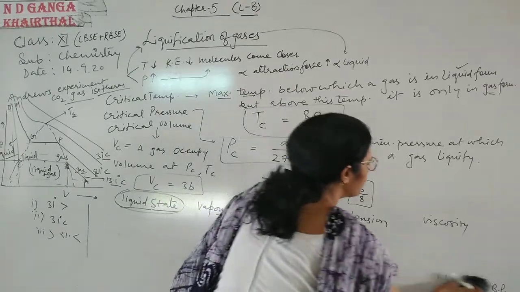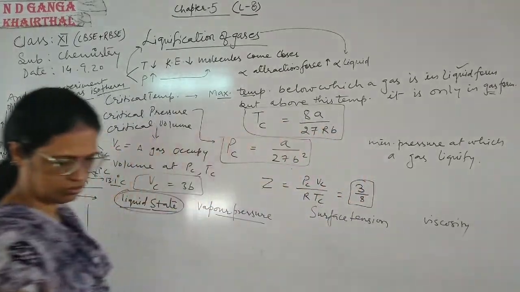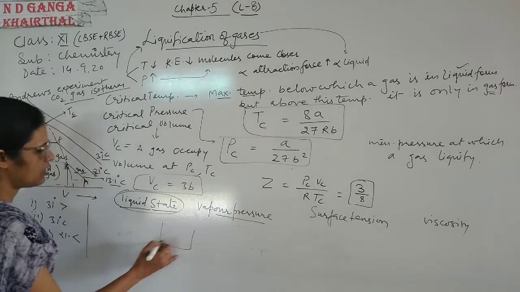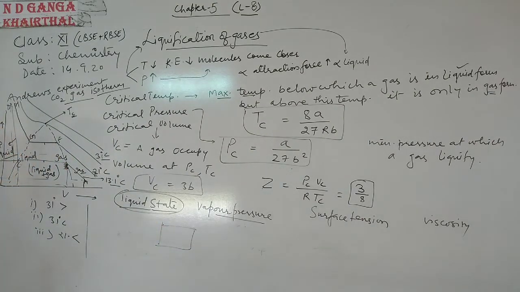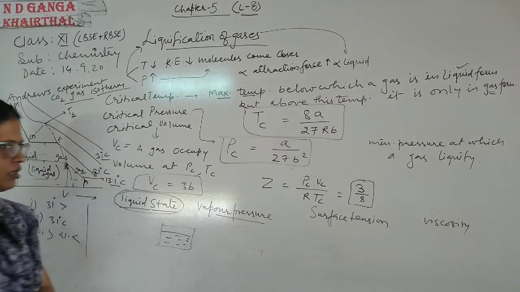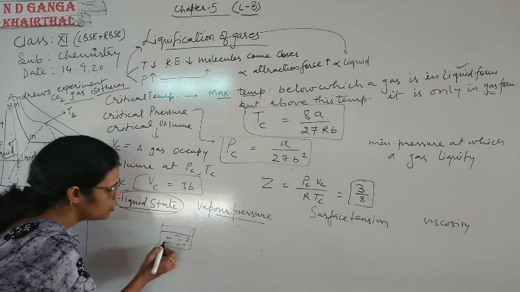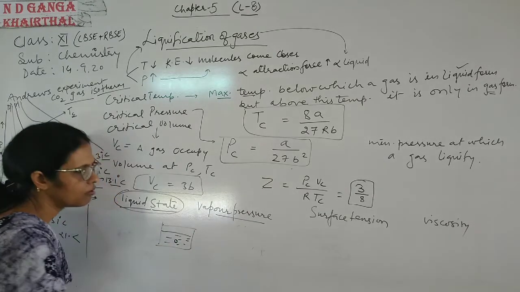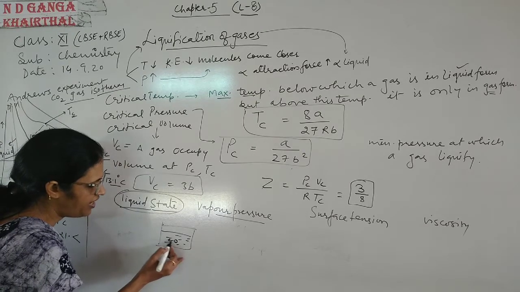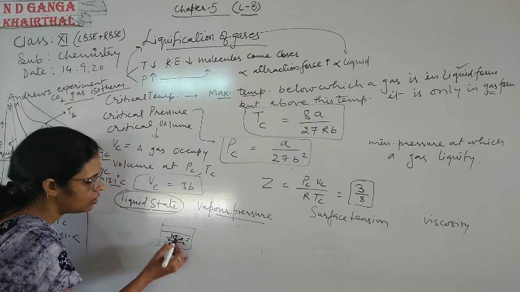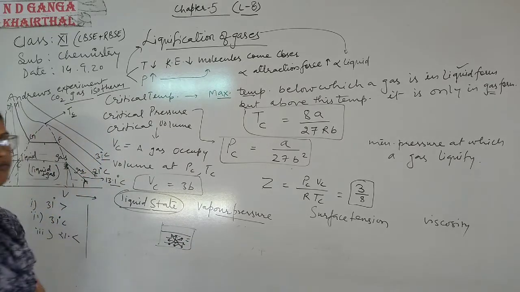In a container, you have a liquid. For example, it is a container, and you have a liquid. You know that the liquid particle in the middle is attracted by other molecules with an equal amount of force.